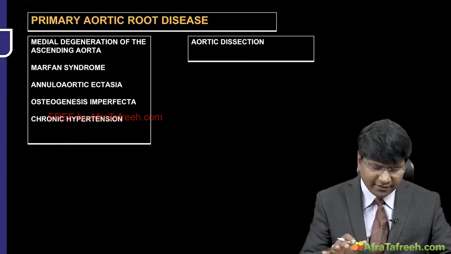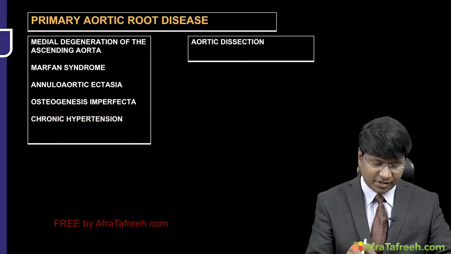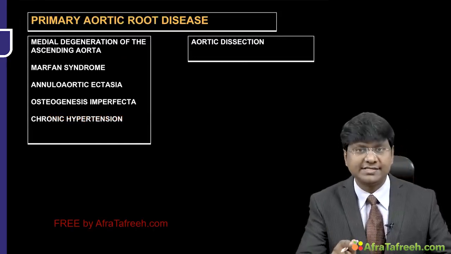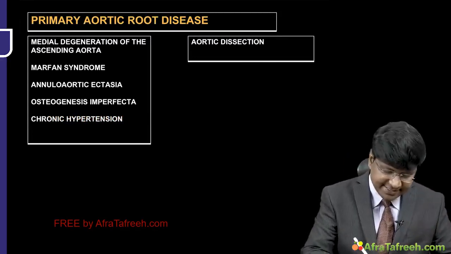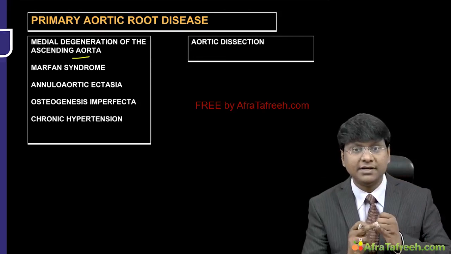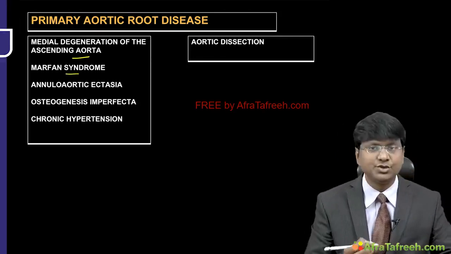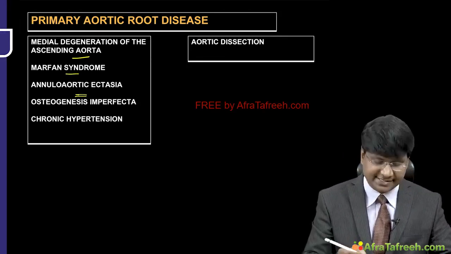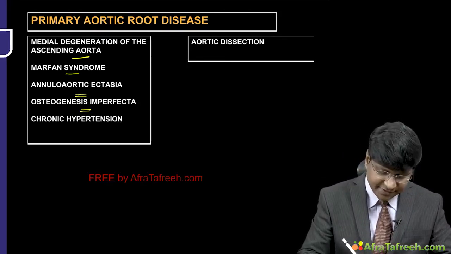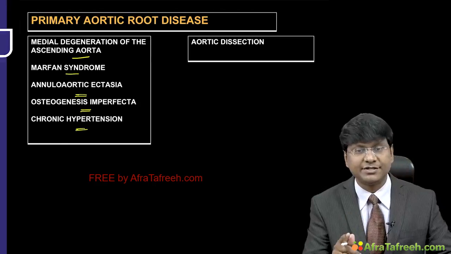Now, what are all the various etiologies that will be causing the aortic root diseases, right. I have just shown you this table in the beginning of the etiology also, that is medial degeneration of the ascending aorta, Marfan syndrome, which is a connective tissue disorder, then annular aortic ectasia, osteogenesis imperfecta, and as well as chronic hypertension.